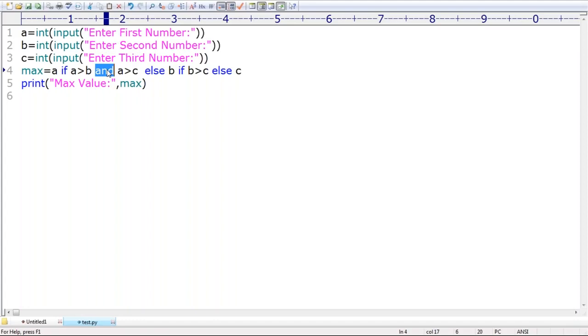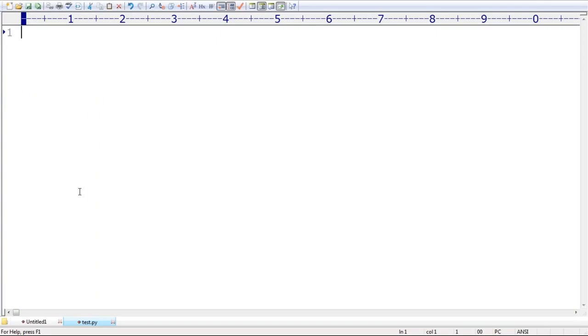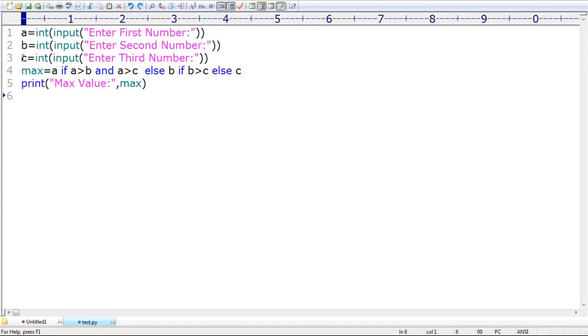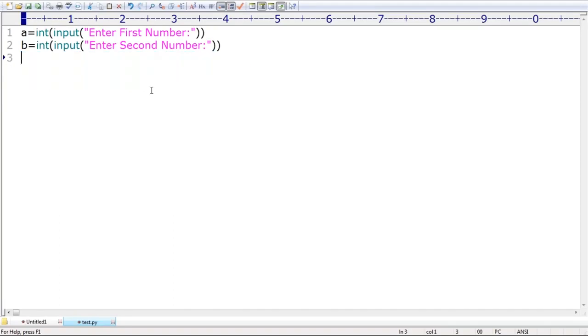Now just have a look. There is one more beautiful example I want to take. What I'm taking here is A comma B. Don't get confused. Here I'm using print. The answer is always A or B, because I want to print the max or min value.